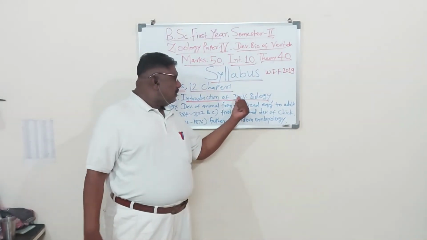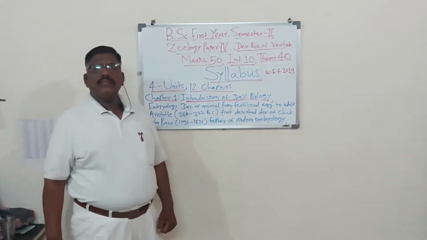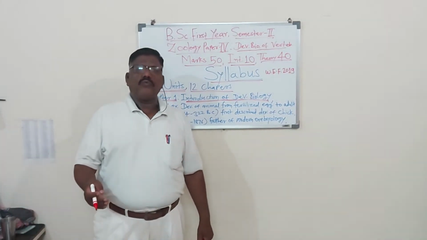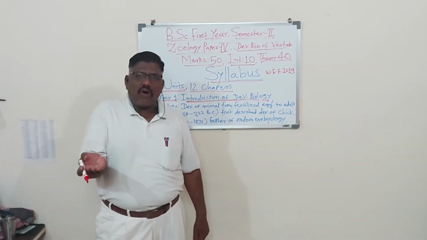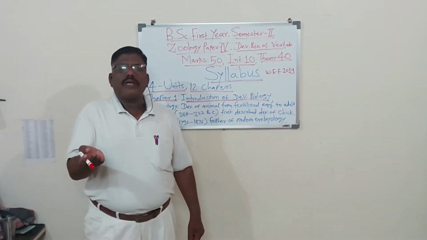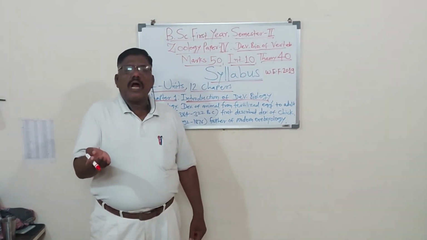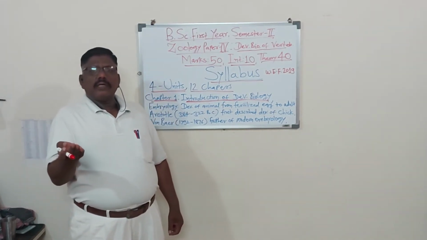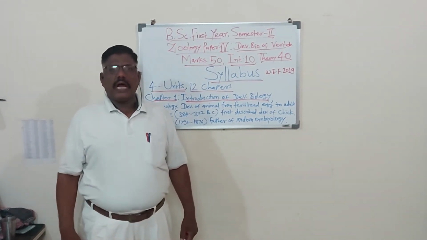Developmental biology means the study of development of the fertilized egg, which is called the zygote, up to the adult.